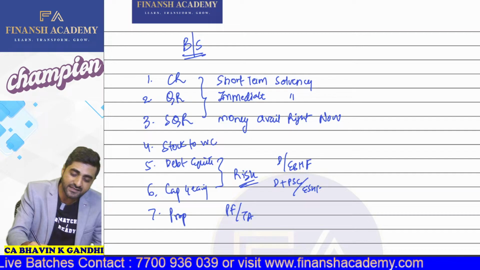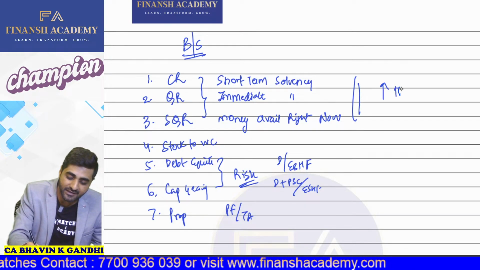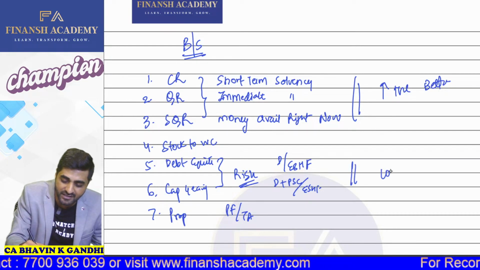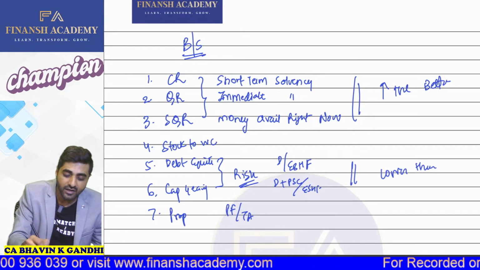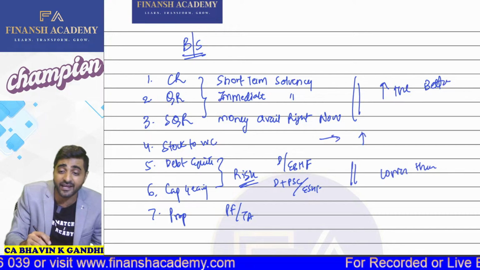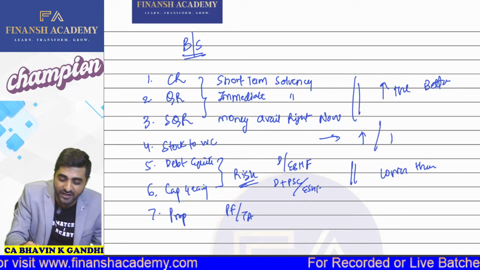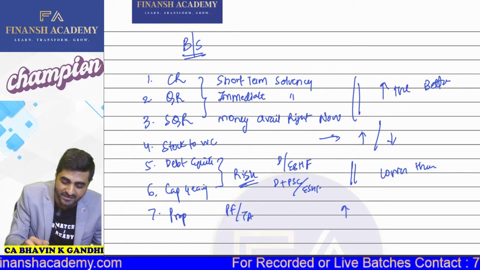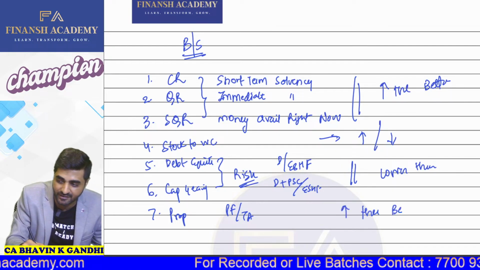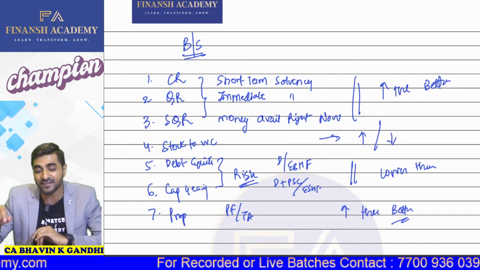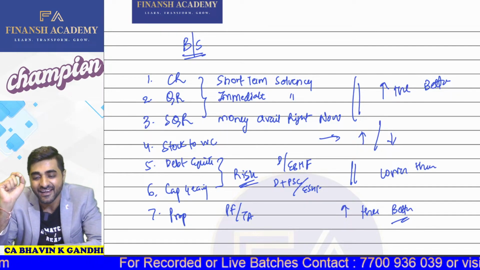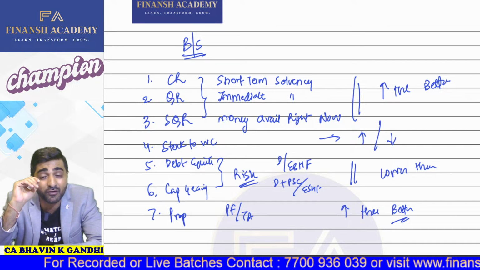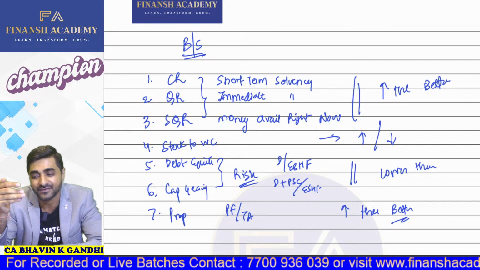So all these ratios in examination should always be higher the better. These two ratios should always be lower the better. Stock to working capital, if it is high, what does it indicate? That the liquidity is lower, right? And proprietary ratio, if it is higher, it is considered good. Higher the better, because if this ratio is higher, it indicates that our assets are actually financed more from our own funds.